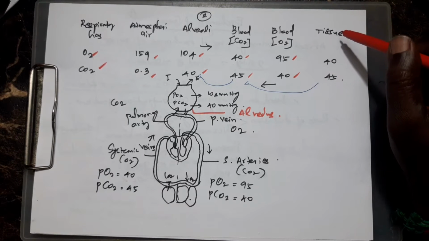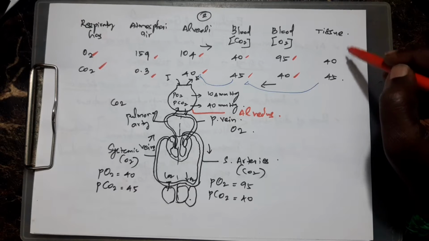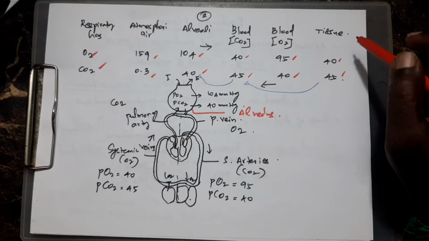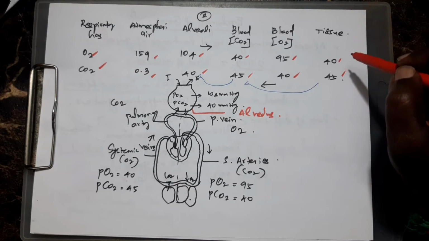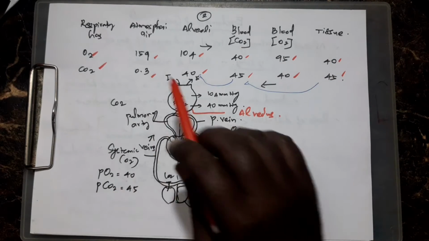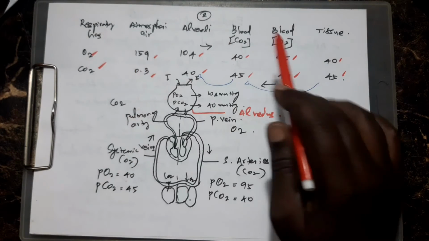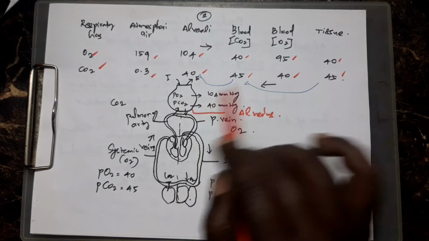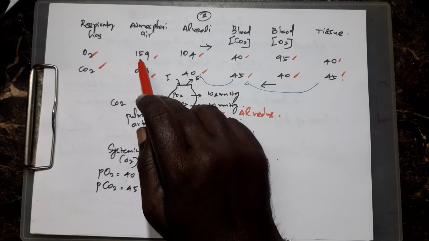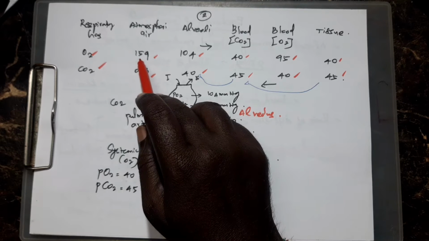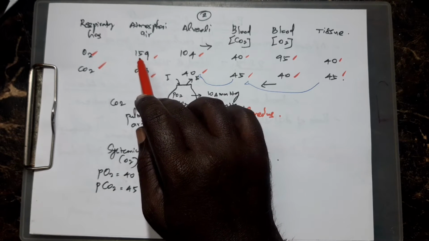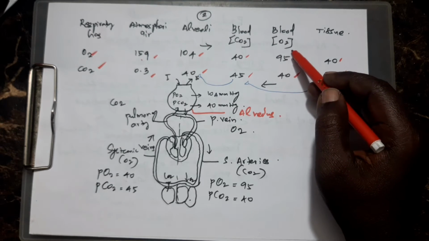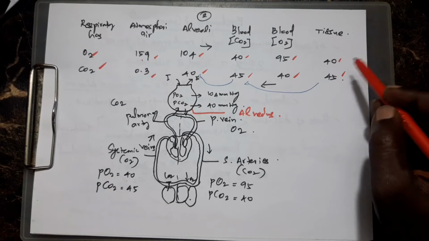In the tissue, gas exchange also occurs, here the values are 40 and 45. The unit is mmHg, we will add it. If you look in one direction, across atmospheric air, alveoli, blood and tissue, gas movement occurs in these places. First see O2: in atmospheric air it is 159, which transfers to 104 in alveoli, then to the oxygenated blood at 95 and on to the tissue.